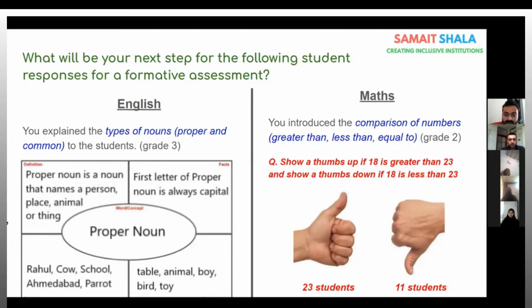परफेक्ट. We will take one response for maths and then we will close this. इनमें शायद रीडिंग बच्चे छोटे हैं, सेकेंड ग्रेड के हैं, so maybe they are not understanding the sentence. So I will just break the sentence and explain them कि 18 greater है कि 23 greater है, बस इतना छोटा करके पहले explain कर देंगे, break down कर देंगे, तब शायद उनको clear हो जाए. Amazing. Thank you very much, teachers.